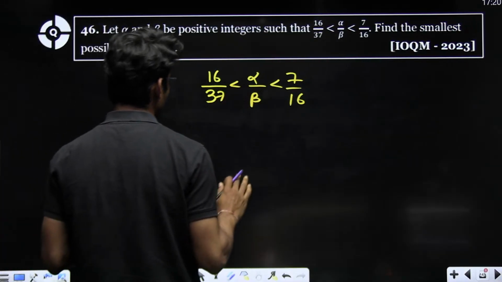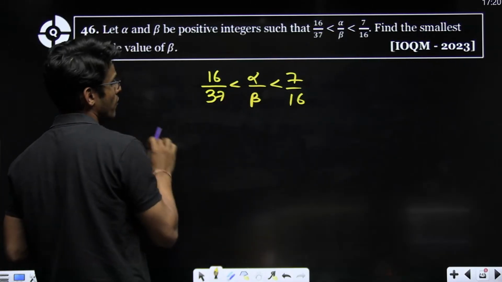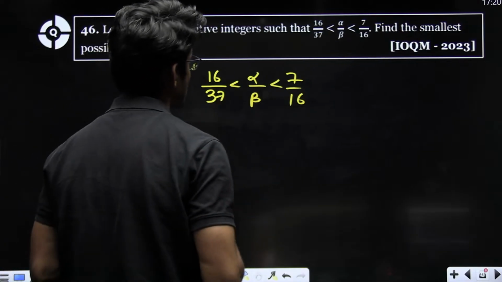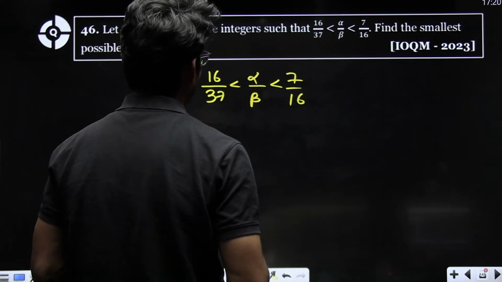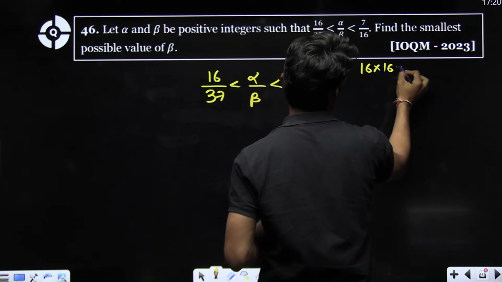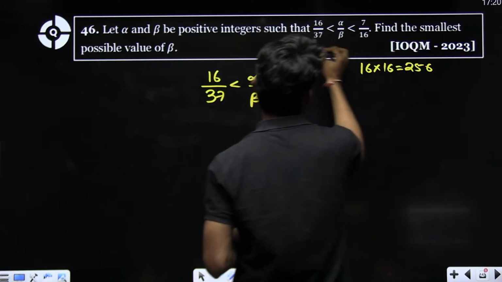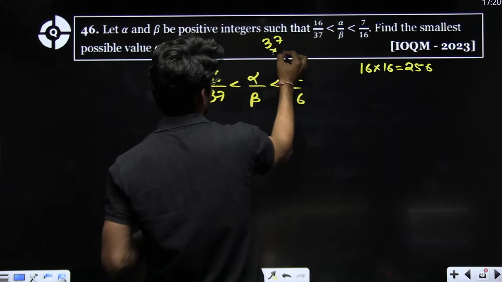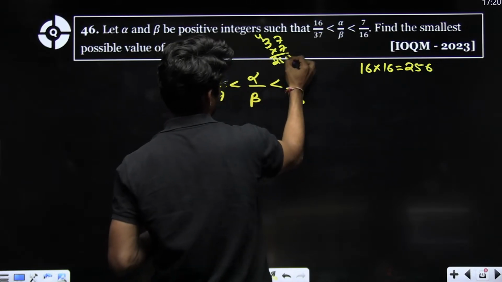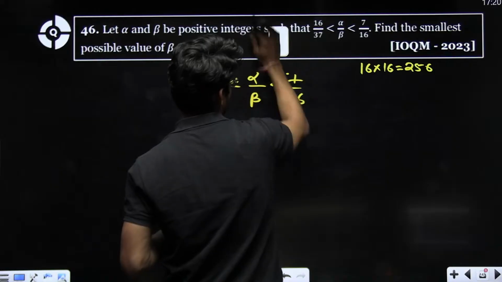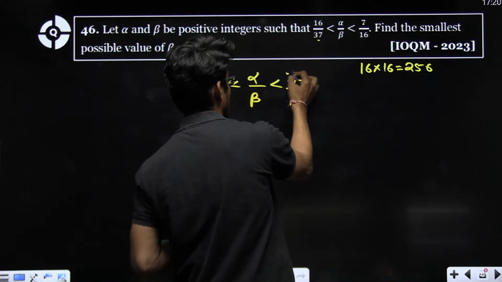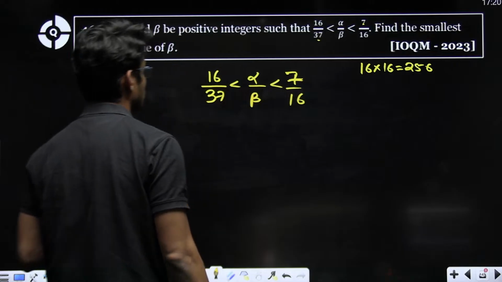So first of all, what you have to understand here is, 16 into 16 is 256. Now what is 37 times 7? 259, right? 37 times 7 is 259. Okay.